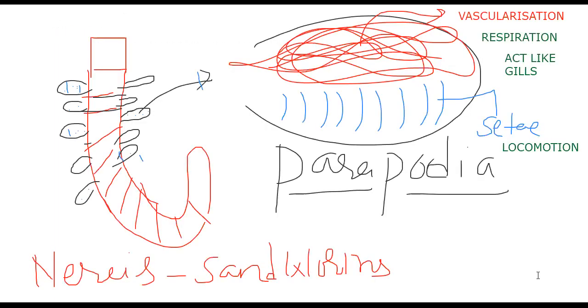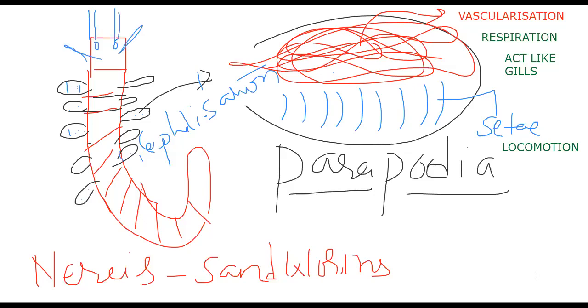Let me fill in the sense organs first of all, particularly for Polychaeta. Cephalization is more pronounced in Polychaeta, and it is there in earthworm too. A pair of eyes, a pair of tentacles, and a pair of palps are present.